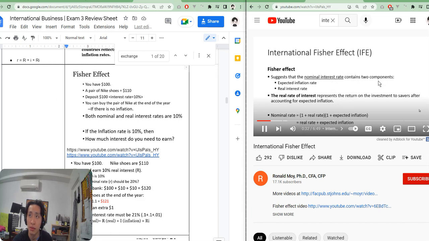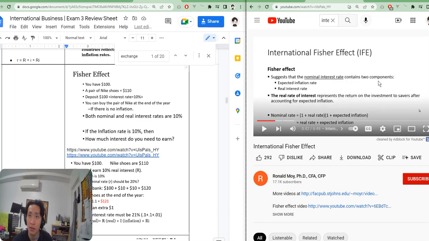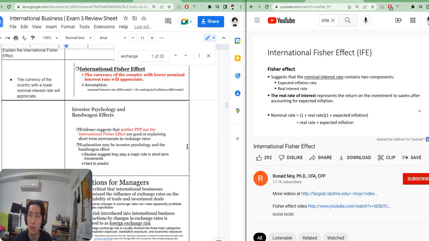for expected inflation. And the formula is the nominal rate equals 1 plus the real rate times 1 plus expected inflation. And a lot of times we approximate this by the real rate plus expected inflation. Now, I've done a video on the Fisher effect where I show why you can use this approximation and why it's a good approximation, and I'll post a link below this video.